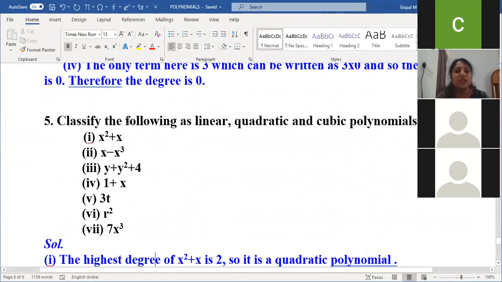Next, first we need to classify linear, quadratic and cubic. What is the first question? Quadratic. Very good. Second question, cubic. First question is quadratic because degree is 2. Second question, cubic because degree is 3. Third question, quadratic because degree is 2. Fourth one, linear, because the degree is 1. Next, linear, because degree is 1. Quadratic, because the degree of the variable is 2. Seventh one, cubic, because the degree is 3.